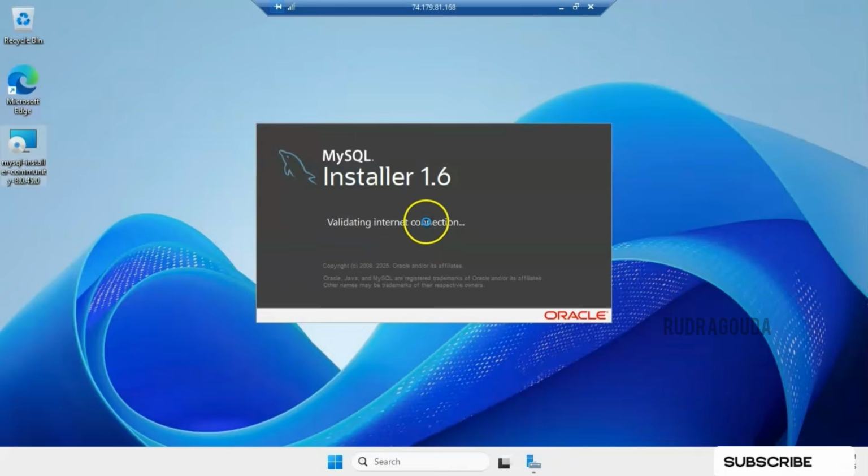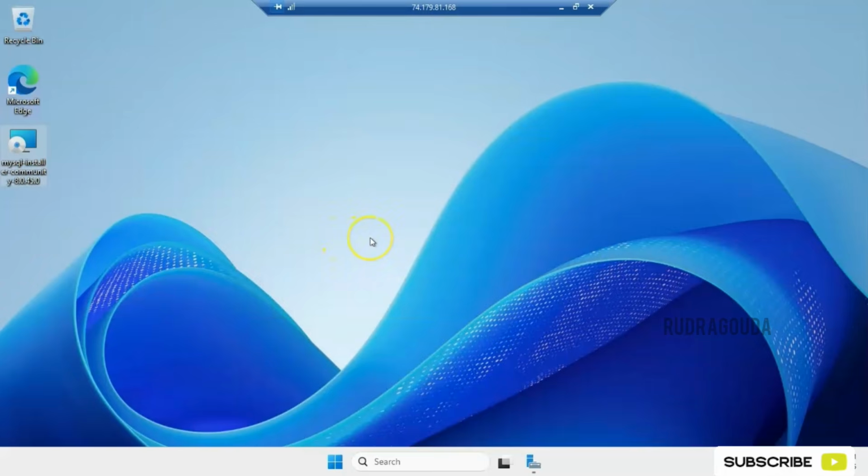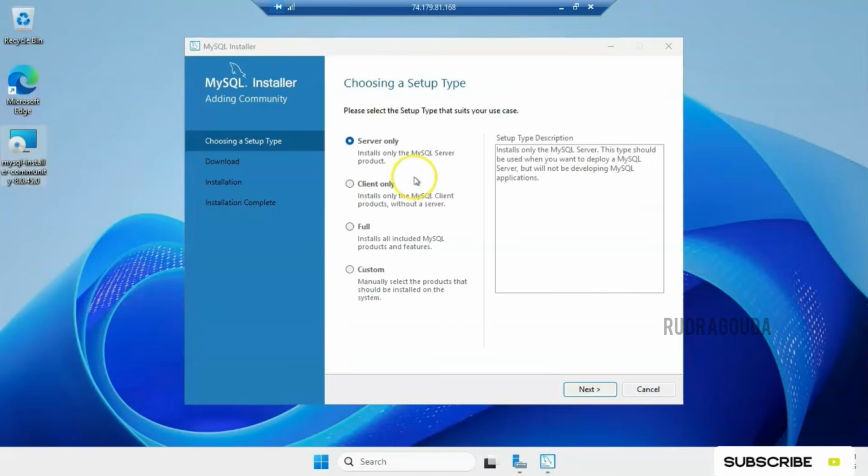Now it is saying 18 seconds are remaining. Okay, the page is open. Here we need to choose the setup type. I will go with the fourth option, that is custom, and then I'll click on next.